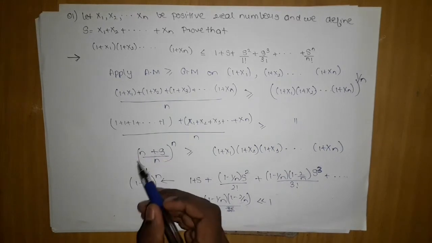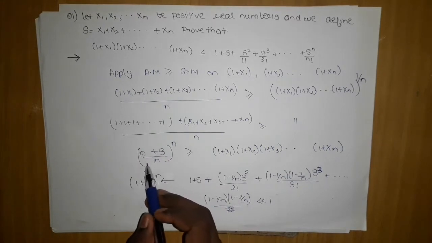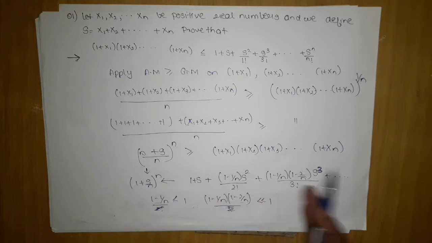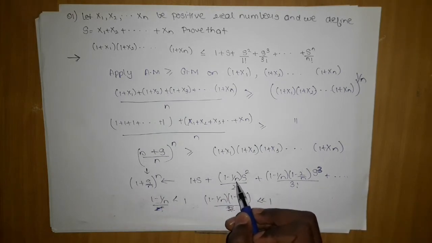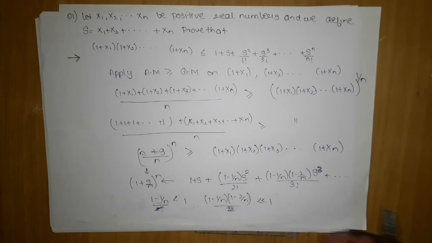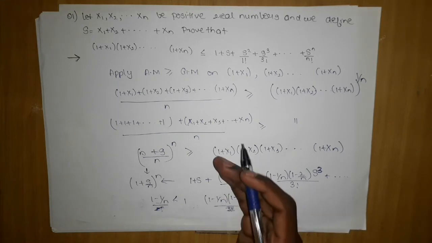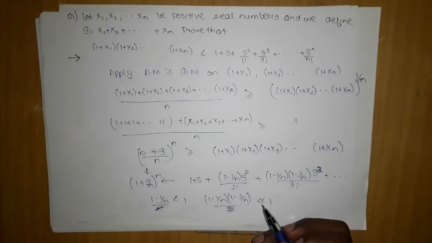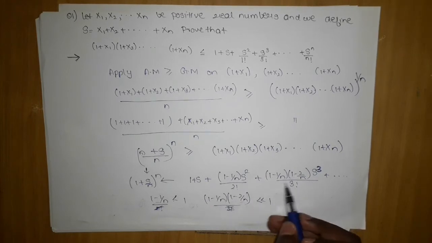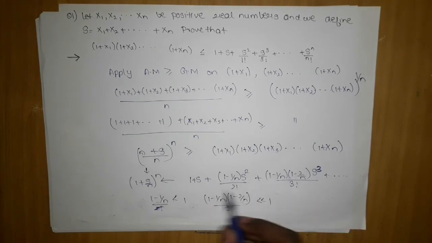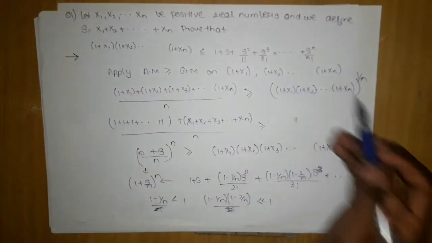Then we separated n, and n divided by n gives 1 plus s by n. Then we applied the binomial expansion. After this we analyzed that 1 divided by n is almost 0.00 something, so it is less than 1, and similarly the other terms are even smaller, so we can ignore these and directly write 1 plus s plus s square upon 2 factorial and so on, which is the required proof.